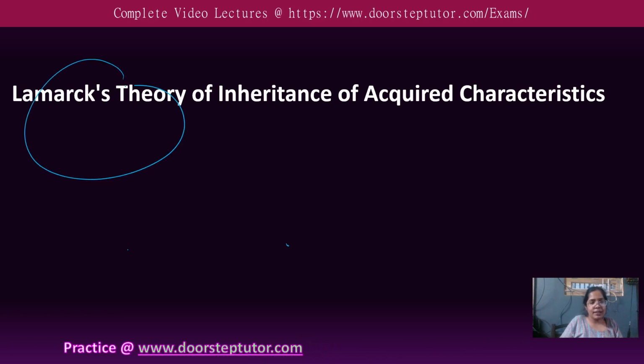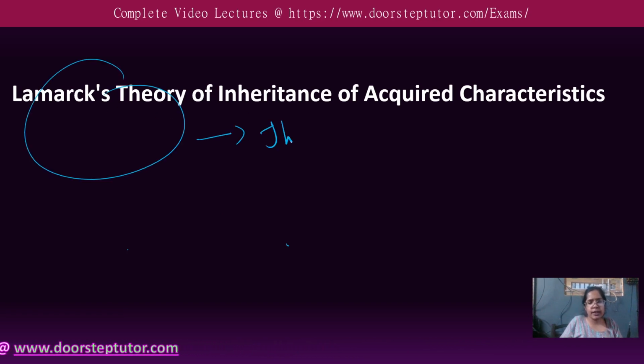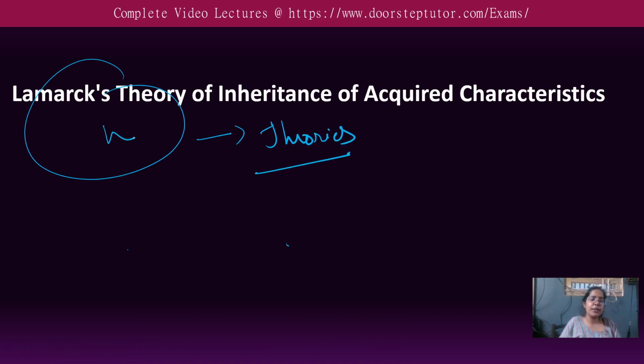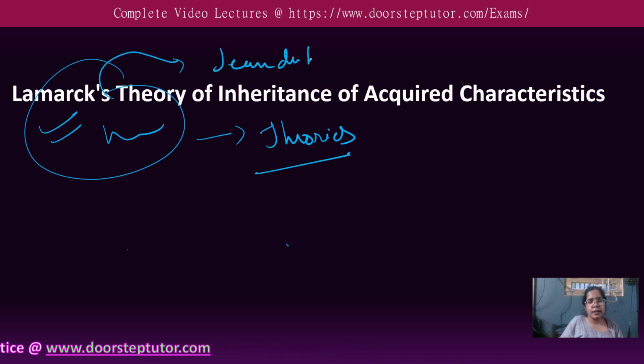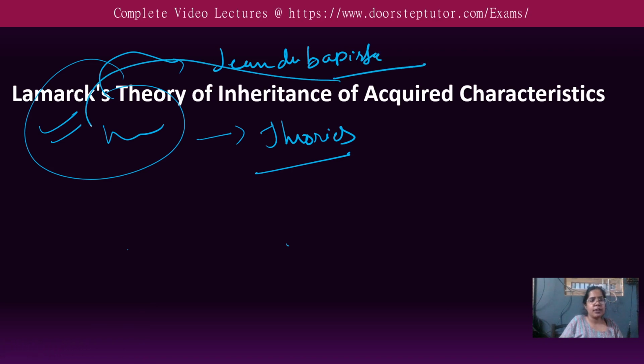So, let us say there were so many theories in the evolution chapter, right? This theory came after a long time, after the earlier theory of biogenesis. This theory was given by Jean-Baptiste Lamarck. Okay, so this was the scientist who gave this theory, as the term is inheritance of acquired characteristics.